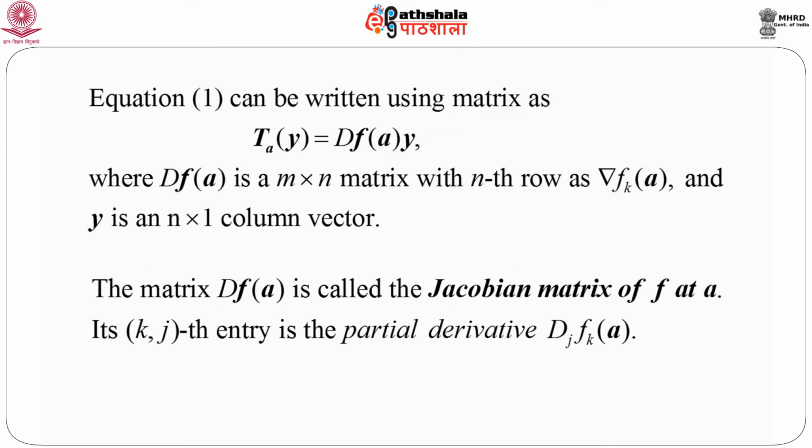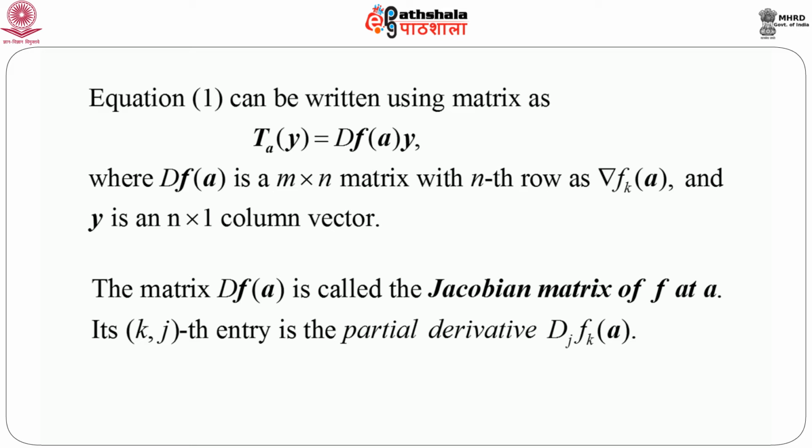This equation can be written using a matrix as Tay equals dfa into y, where dfa is an m cross n matrix whose kth row is nabla of fk a, and y is an n cross 1 column vector.